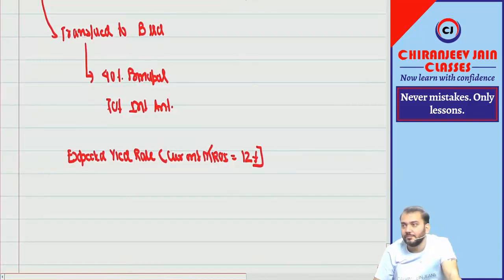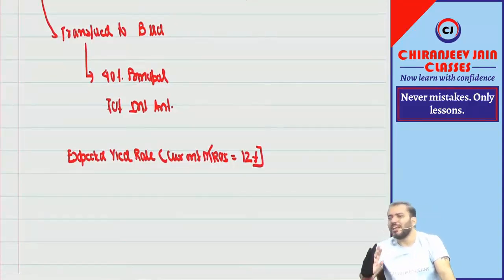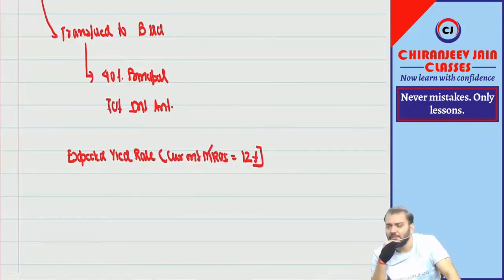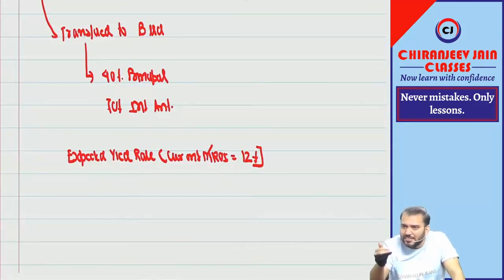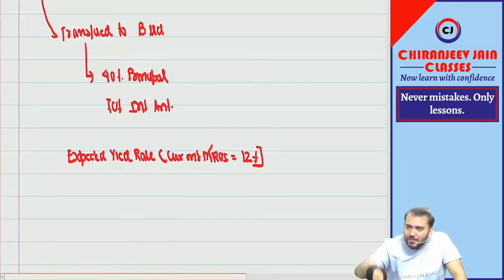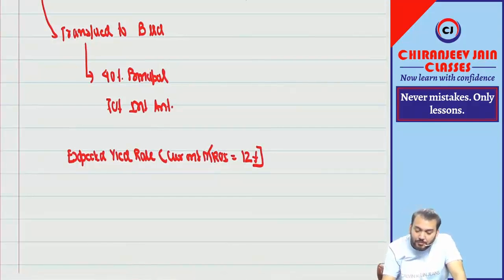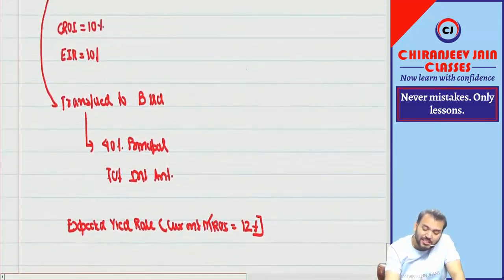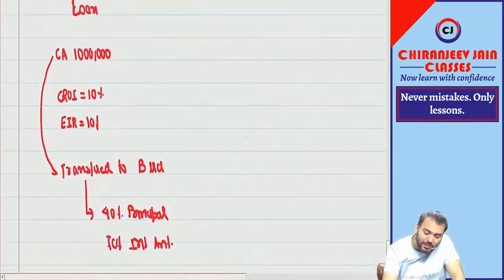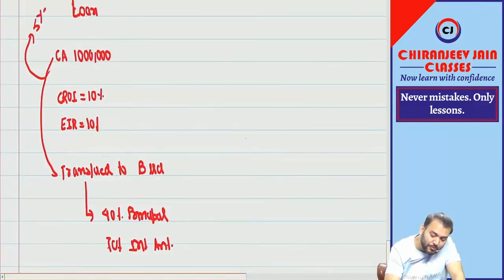Quite possible. My question to you all: if you are transferring the asset right now, it will be transferred at current fair value. Current fair value will be calculated at the current market rate of interest. Understood what I am saying? This loan was given, suppose, 5 years before, and this is the remaining life.